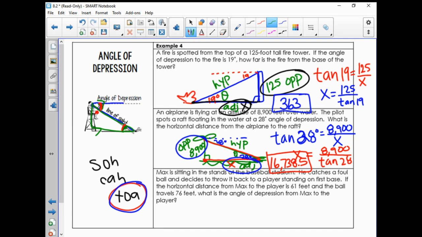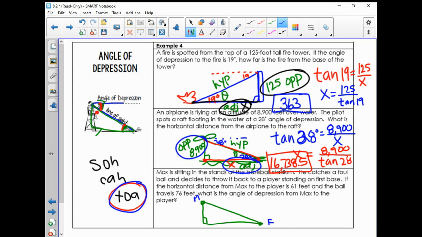All right, Max is sitting in the stands at the baseball stadium. He catches a foul ball and decides to throw it back to a player standing on first base. I'm not even going to attempt to draw this. We're going to say, here's Max, there's the player on first base, and write our triangle. You could even write first base and Max if you have to remind yourself.